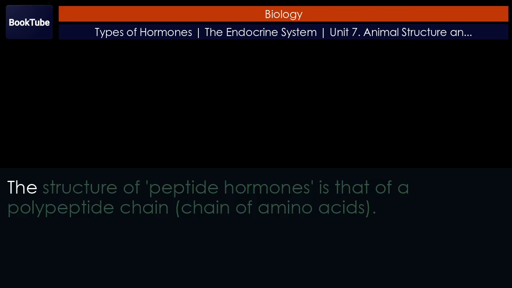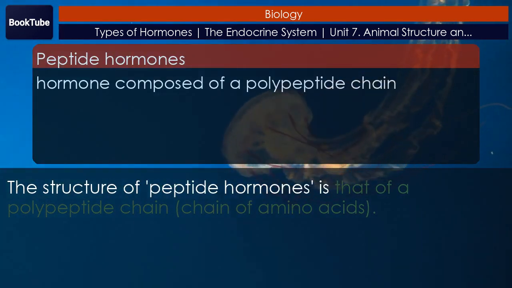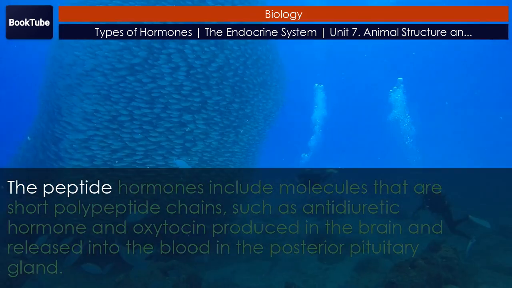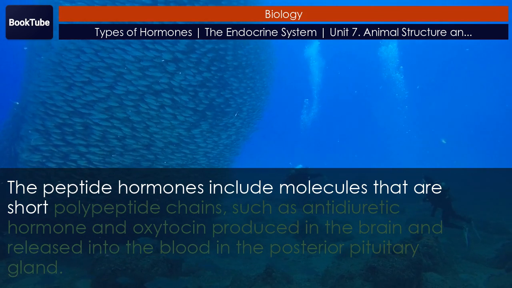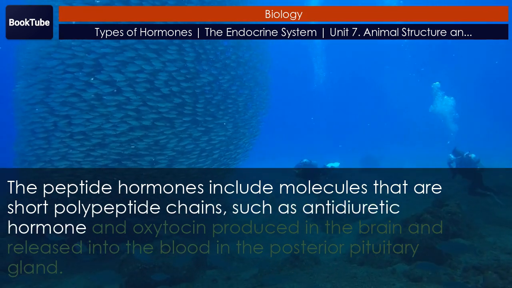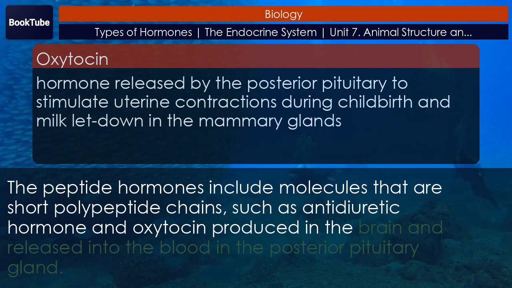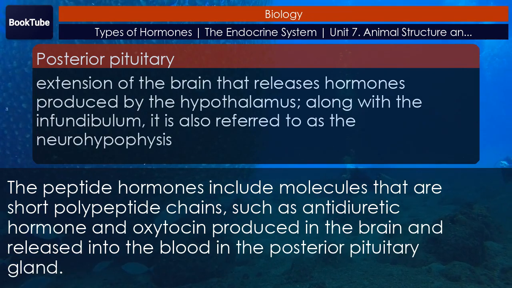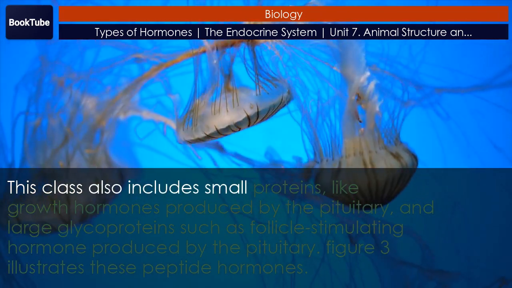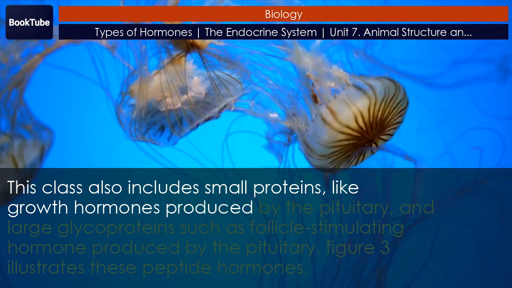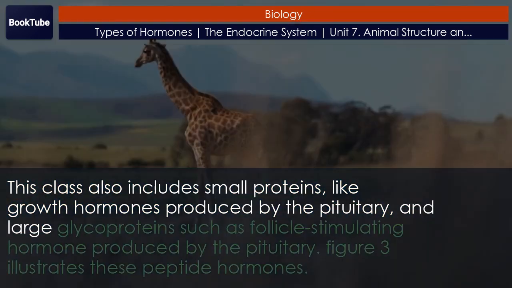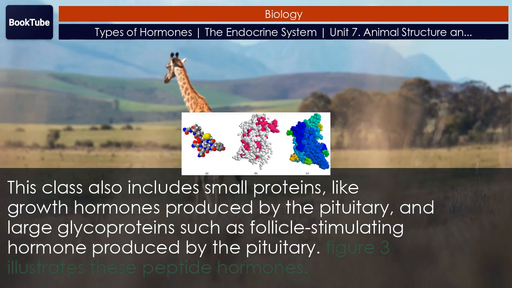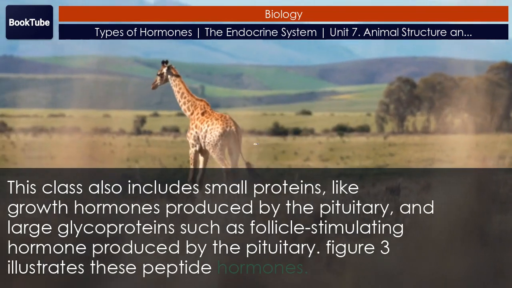Peptide hormones. The structure of peptide hormones is that of a polypeptide chain of amino acids. The peptide hormones include molecules that are short polypeptide chains, such as antidiuretic hormone and oxytocin, produced in the brain and released into the blood in the posterior pituitary gland. This class also includes small proteins, like growth hormones produced by the pituitary, and large glycoproteins such as follicle-stimulating hormone produced by the pituitary. Figure 3 illustrates these peptide hormones.